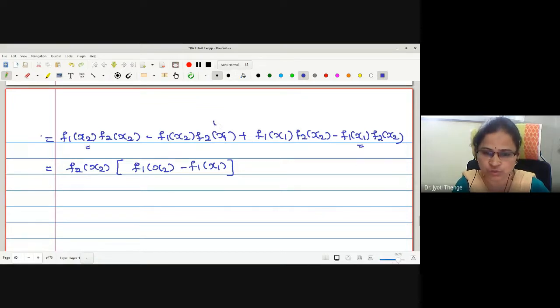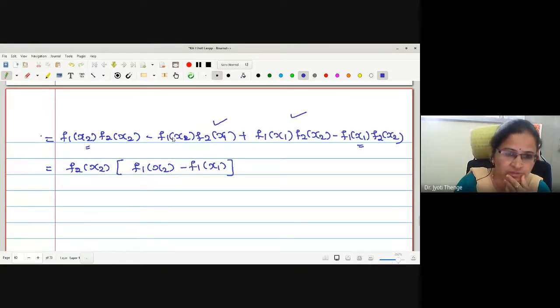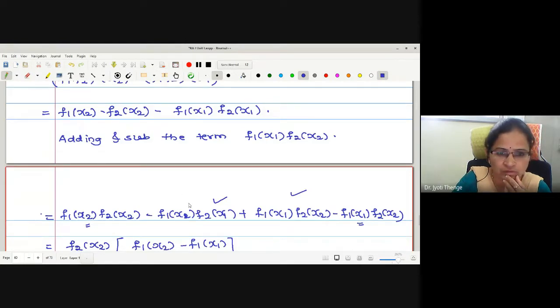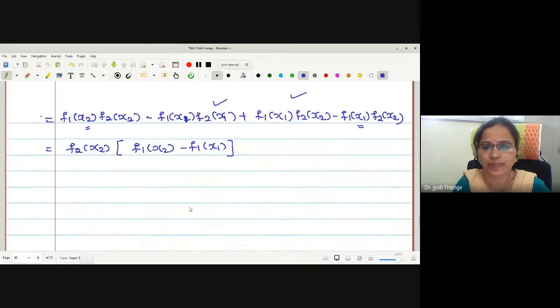From the middle two terms also, which term can be taken common? I think here it is f1 x1, yeah, sorry. f1 x1 can be taken common, right? f1 x1 is taken common, and the term left with us is f2 x2 minus f2 x1.